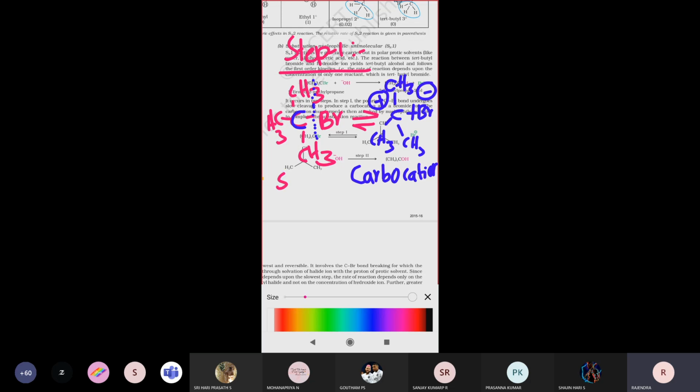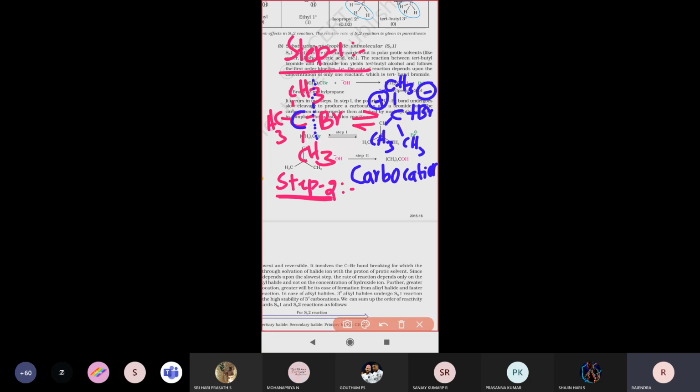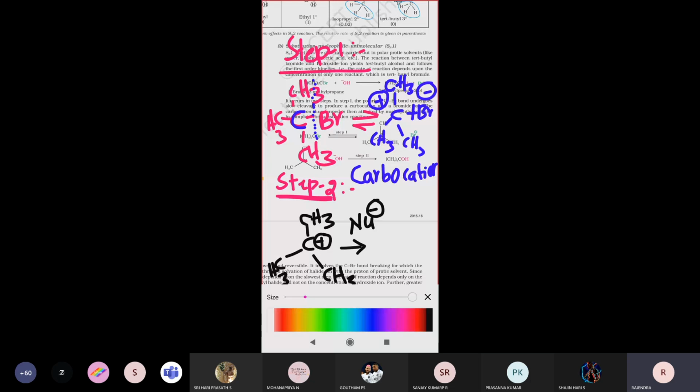Step 2, what will happen? Here, the carbocation that formed is attacked by the nucleophile. How will this nucleophile attack? I'm taking the carbocation, CH3, CH3, CH3 plus. When this carbocation reacts with the nucleophile, the nucleophile attacks in 2 ways.